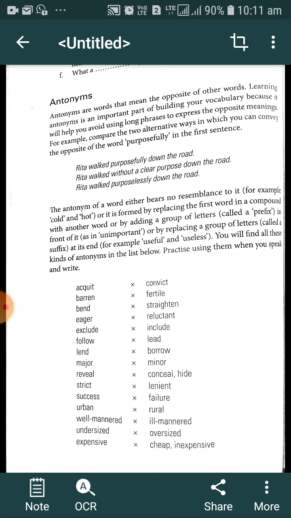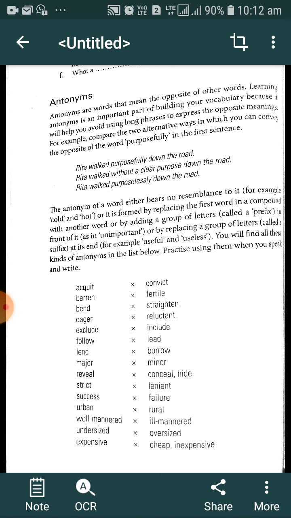So, in these three sentences, Rita walked purposefully down the road. Purposefully is the word whose opposite idea we have to convey. So, we can use a phrase, or we can use a word. Generally, if we want to avoid the use of a phrase and want to express our opposite ideas in a single word, in that case opposite words are most important.